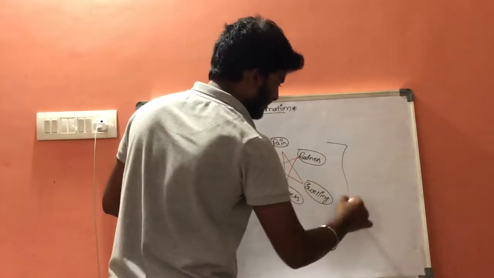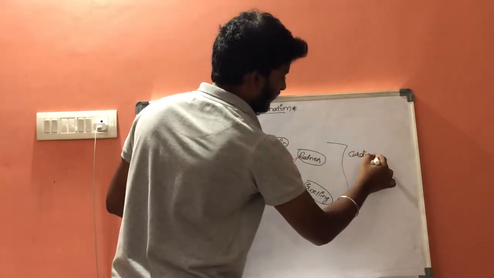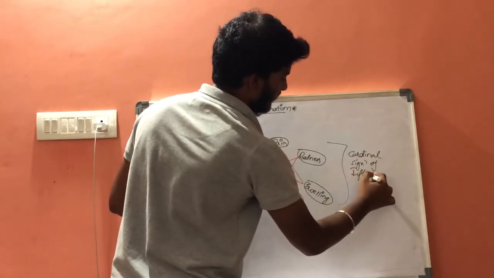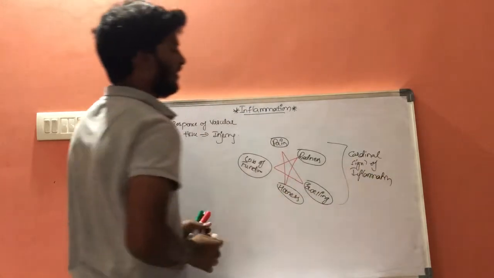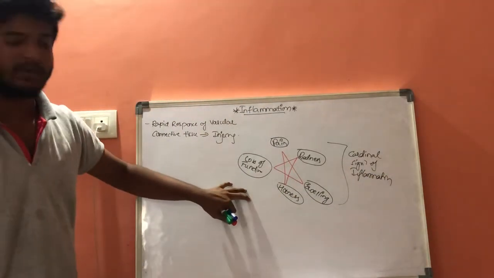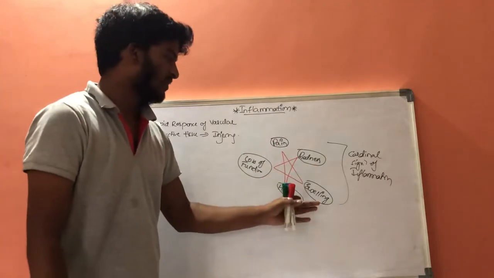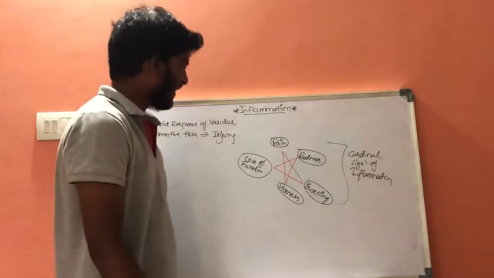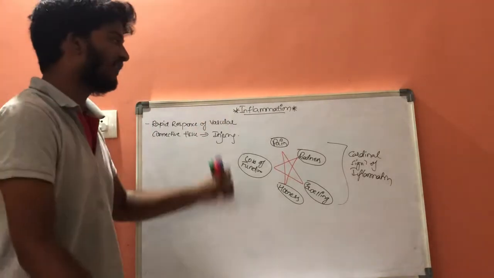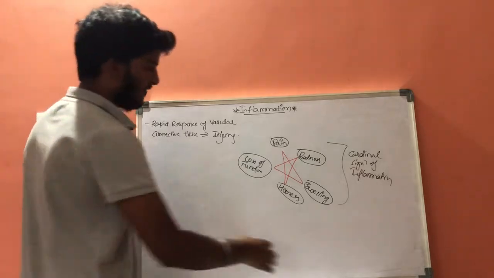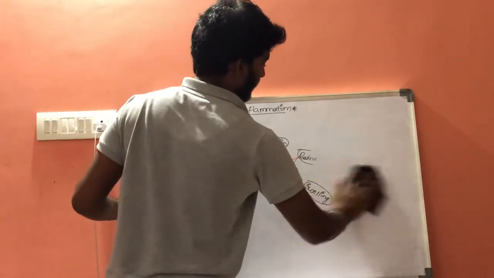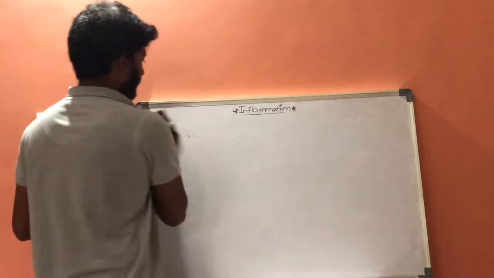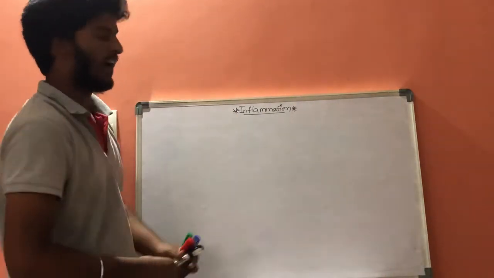These 5 are the cardinal signs of inflammation, that is pain, redness, swelling, hotness, and loss of function. And if we discuss the types of inflammations, there are 2 different types. Inflammations are categorized in 2 forms.